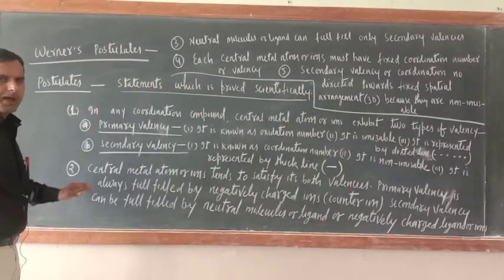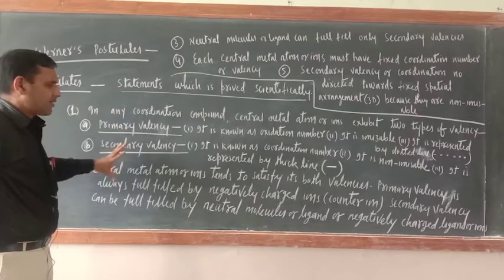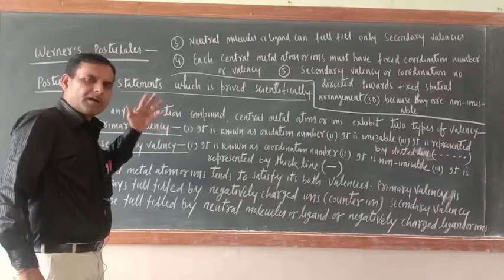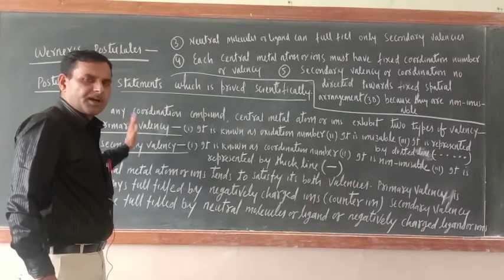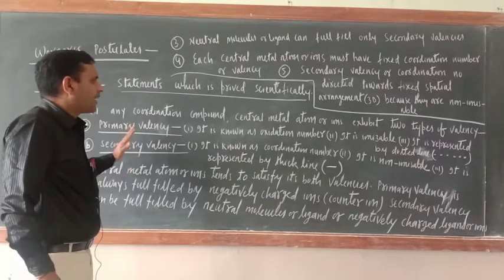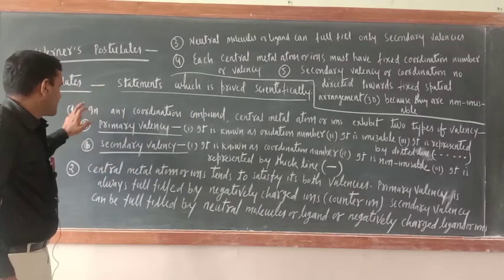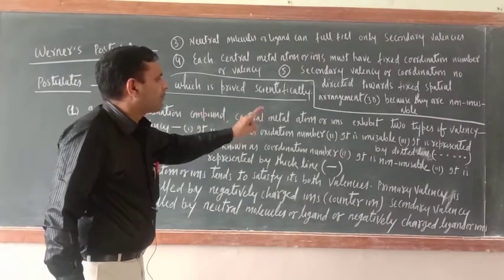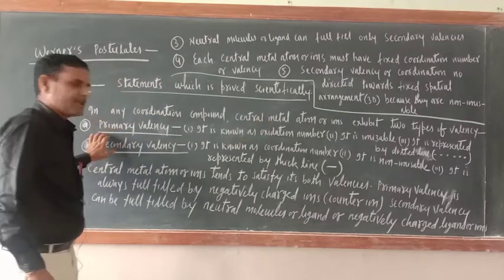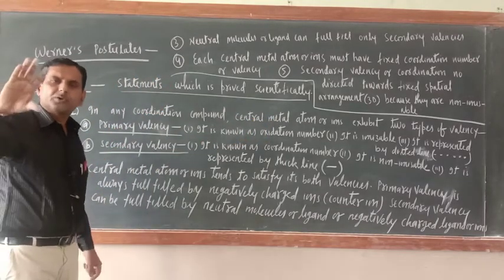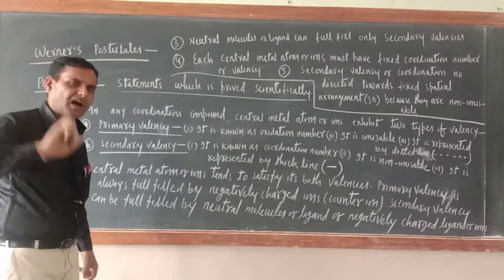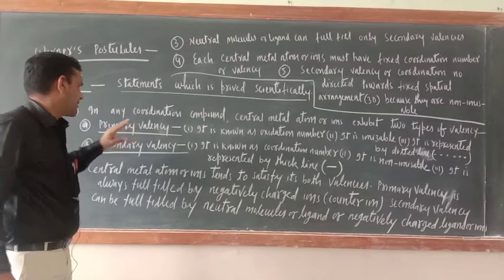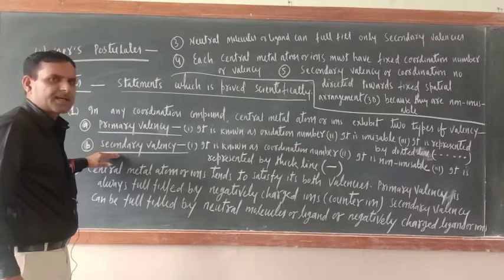Try to understand, on the basis of some idea regarding coordination compounds you have already got, and most of the things I have already discussed. But in Werner theory, what are the main points? Again I wrote here and again I will explain. First point: in any coordination compound, the central metal atom or ion exhibits two types of valency. The first one is the primary valency, the second one is the secondary valency.